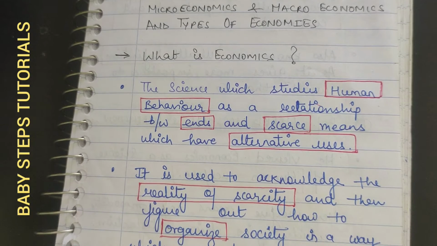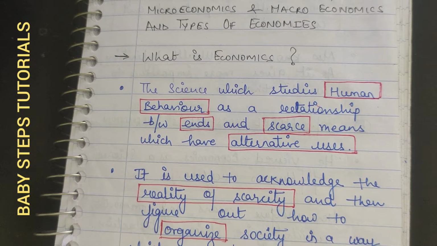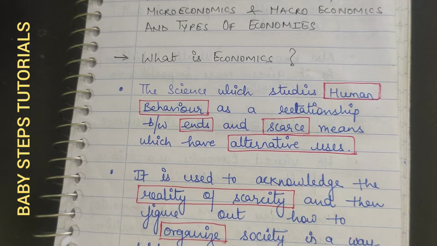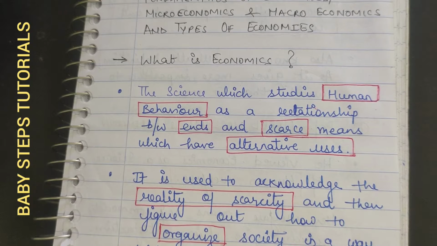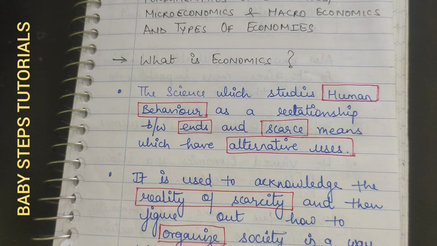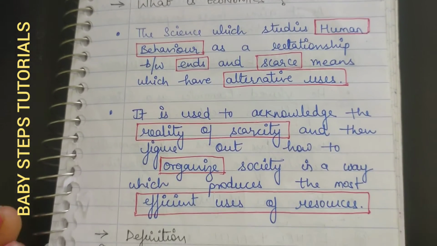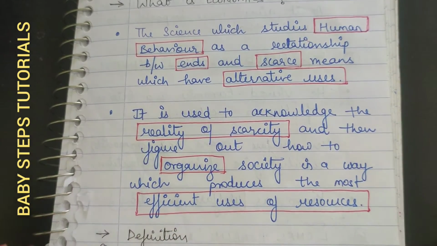Then we have to point out how we are going to organize and allocate these resources so that they can satisfy most of the human needs. It is obvious that it cannot satisfy all human needs, so we want to satisfy as much as we can. That means we have to use those resources efficiently.